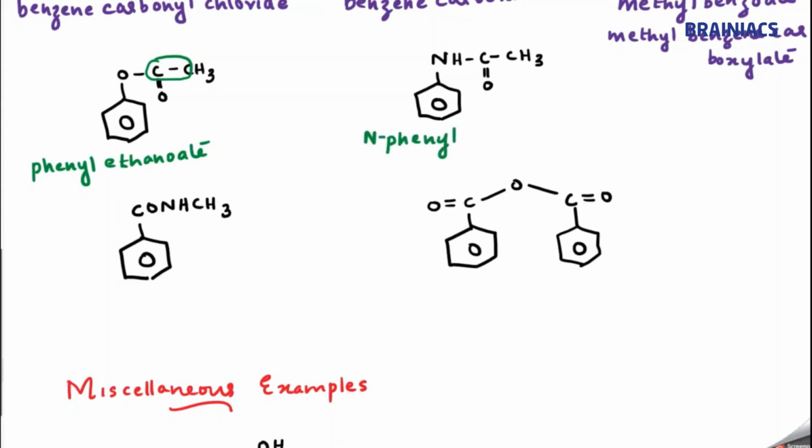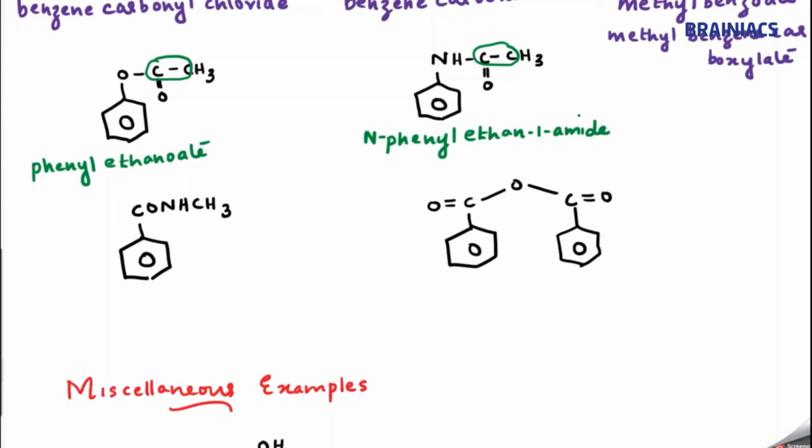N hyphen is there, N-phenyl. CH3CONH2 is an amide. The parent has 2 carbon atoms, so ethane, then amide, or you can say N-phenyl ethanamide.